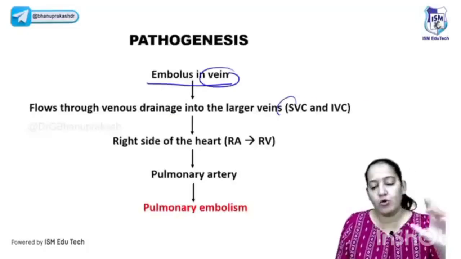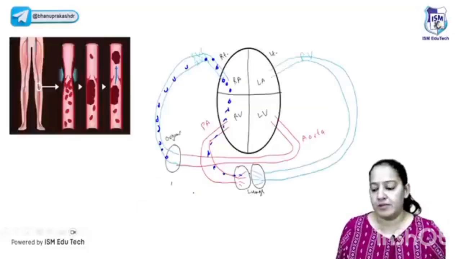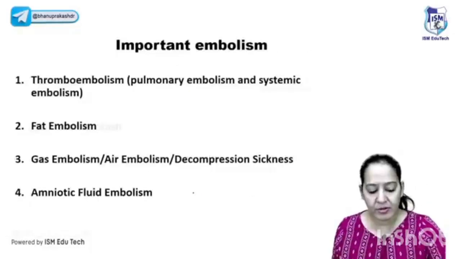So any vein, it will go to SVC, IVC, from there to right auricle, from there to right ventricle, from there to pulmonary artery, and from there it will lead to pulmonary thromboembolus. So whatever vein is there, it will lead to pulmonary thromboembolus. Now I'm going to discuss 4 embolus one by one.